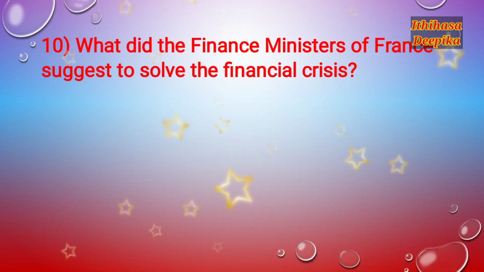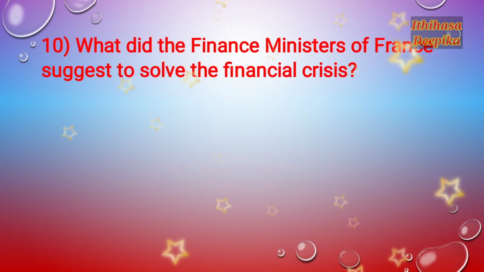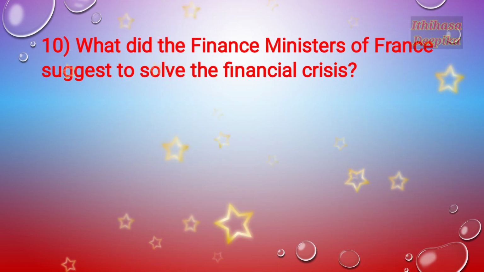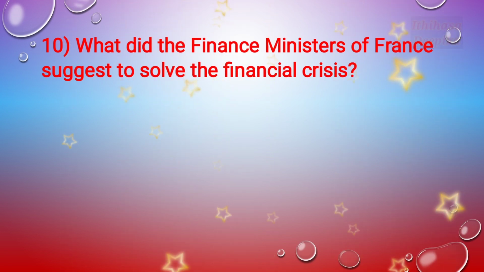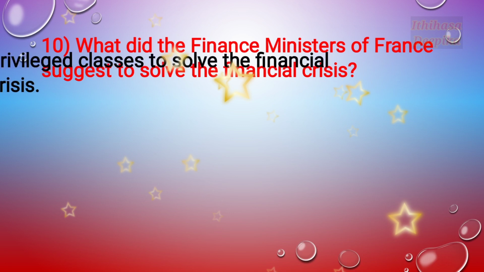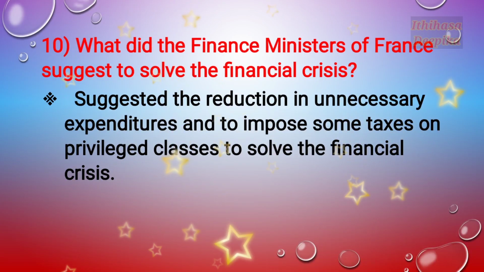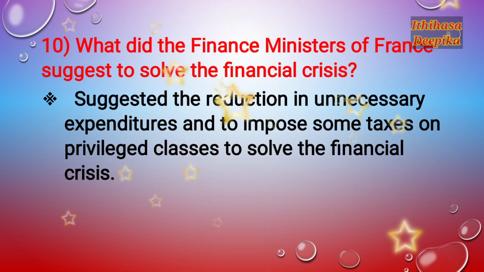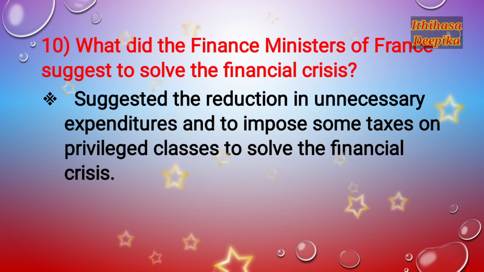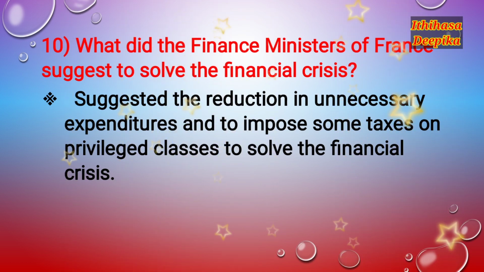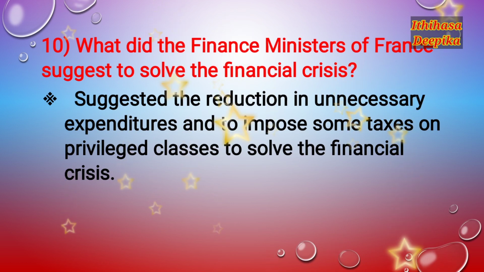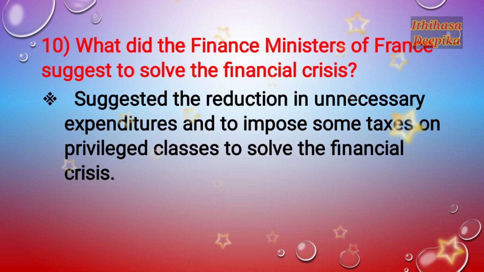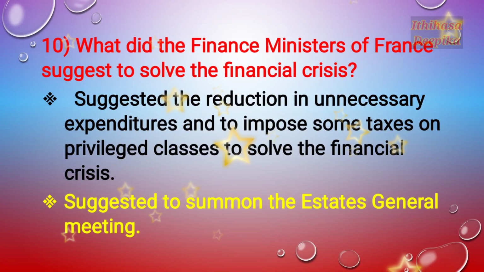Question number 10. What did the finance ministers of France suggest to solve the financial crisis? The finance ministers suggested a reduction in unnecessary expenditures, and to impose some taxes on privileged classes to solve the financial crisis.